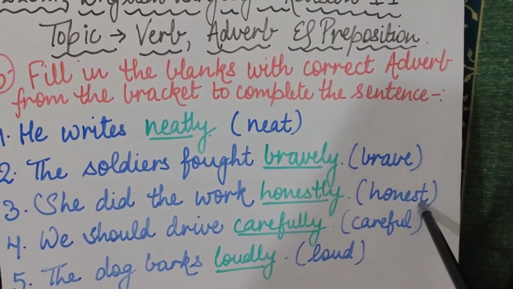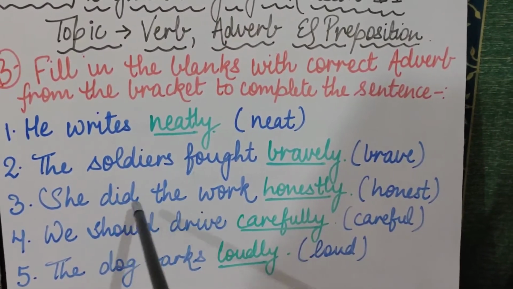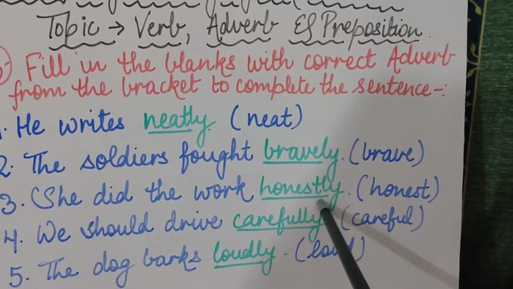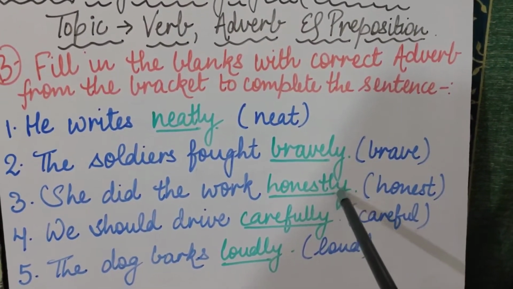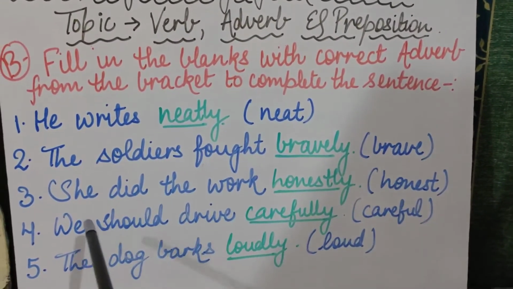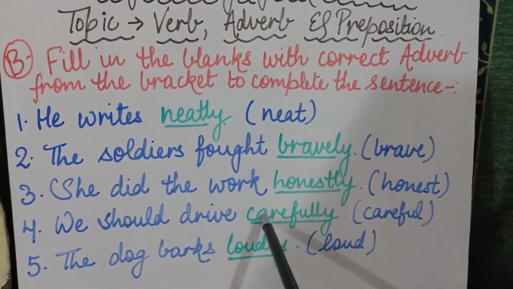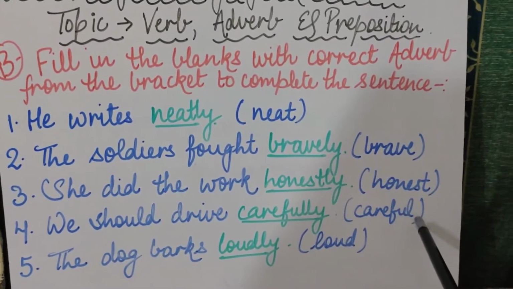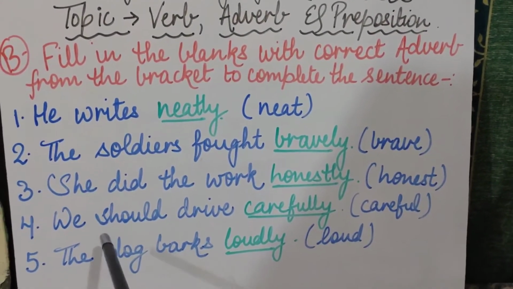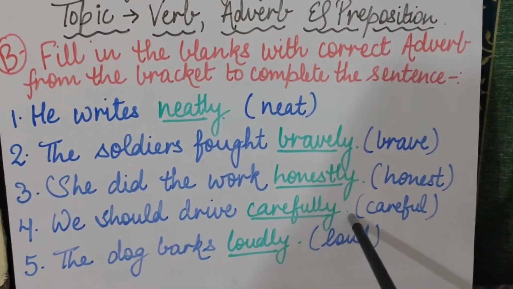Coming to the third sentence, she did the work dash, and in the bracket it is honest as the adverb. So how did she do the work? She did the work honestly. We will add ly in the last. Now coming to the fourth sentence, we should drive dash, and the word for adverb is careful. So how should we drive? We should drive carefully.